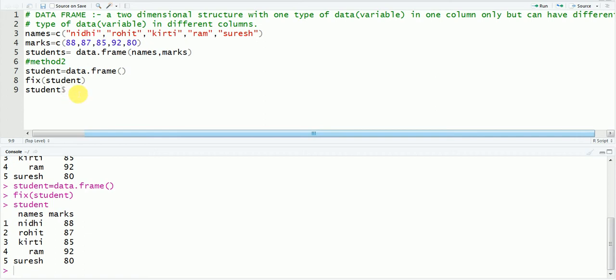Fine. And after this dollar sign, write name, title of your column. So this is names. If you want to extract the column of names, then write names. And then run it.